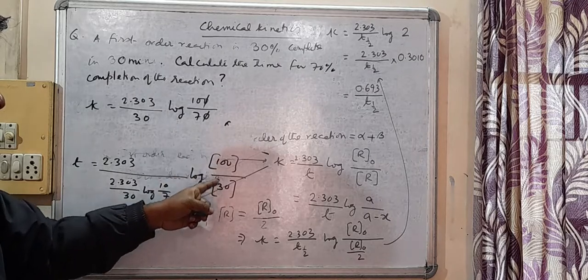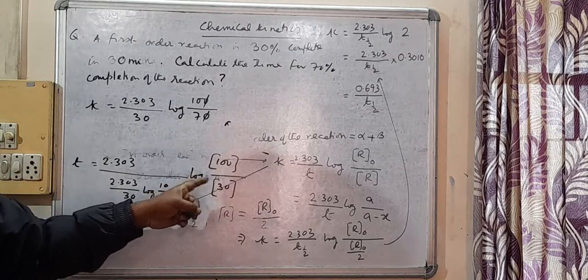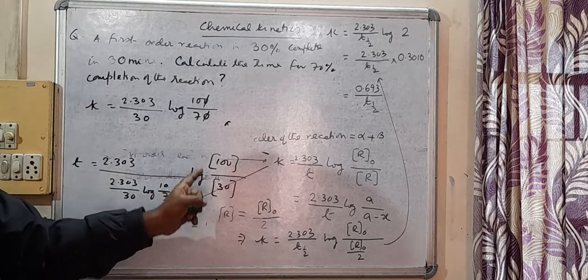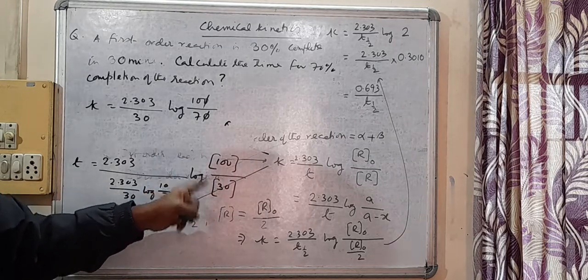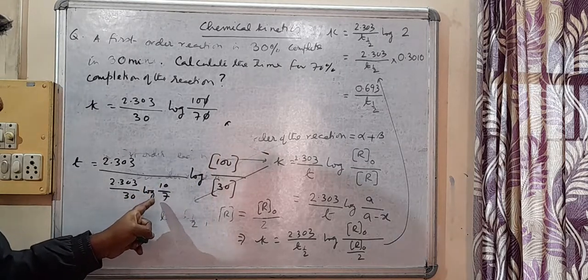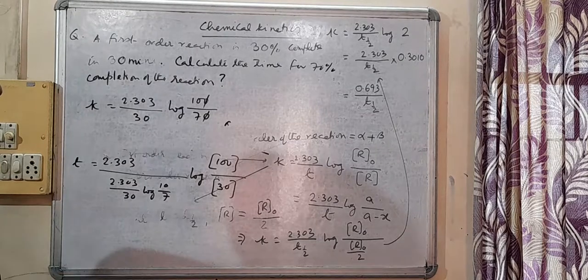Here it will come log 10 by 3. When you simplify it, it is log 10 minus log 3, and log 10 is 1. Similarly here, when you simplify, you write log 10 minus log 7. So in this way you get the answer. The answer will come in minutes.